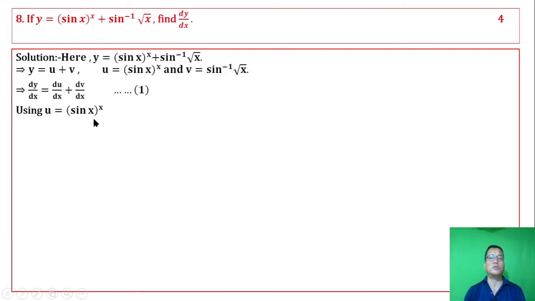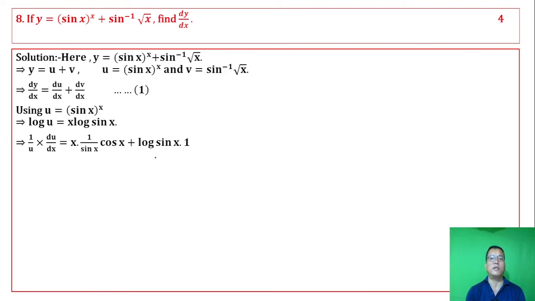Using u equal to sine x to the power x, taking log on both sides, we get this, and differentiating both sides with respect to x, we get 1 by u into du by dx equal to product of two functions. X is the first function, log of sine x, whose derivative is 1 by sine x into derivative of sine x is cos x, plus second function, log of sine x remains unchanged. Mahang second function cha tarani. Sina first function, sina second function. X lo di 1 lare.